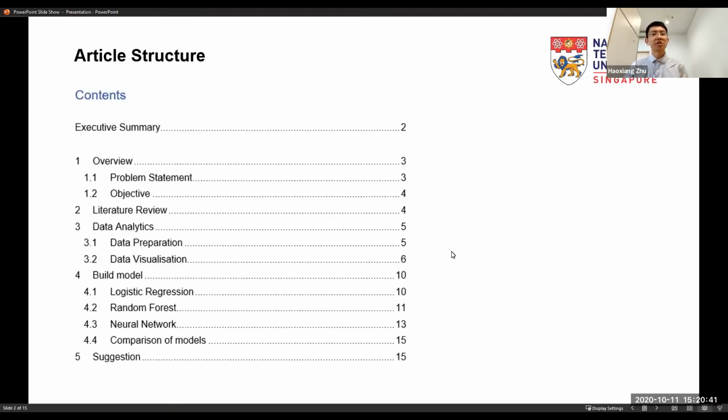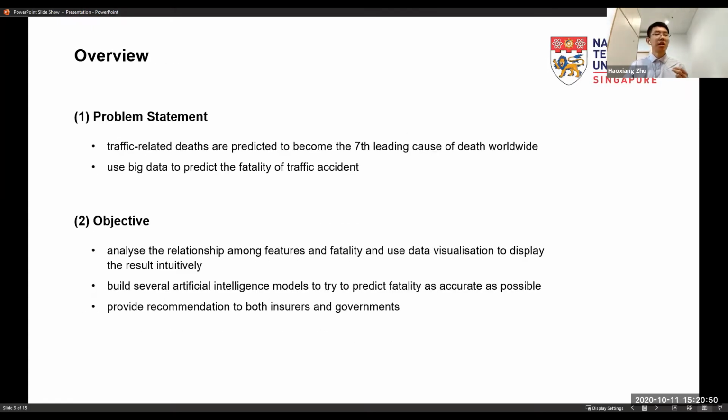The article structure mainly has 5 parts: overview, literature review, data analytics, build model, and the suggestion. At the beginning, I will introduce the overview.